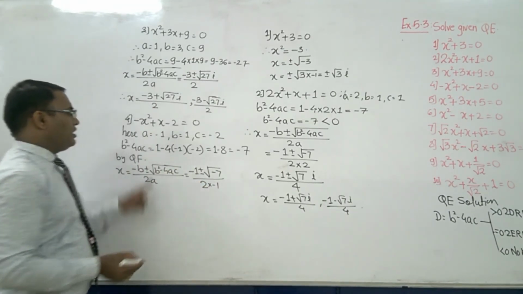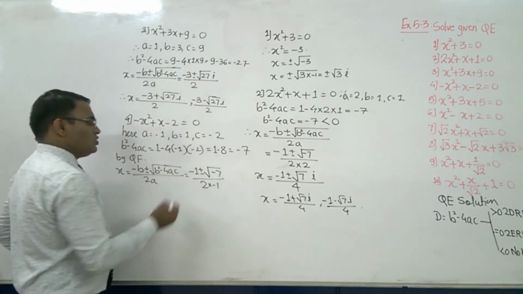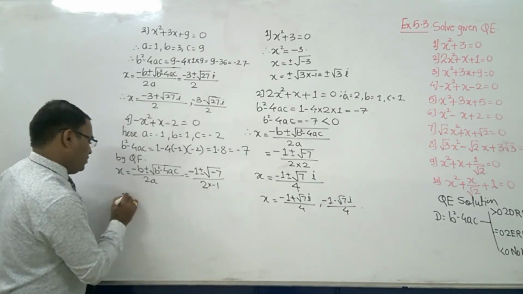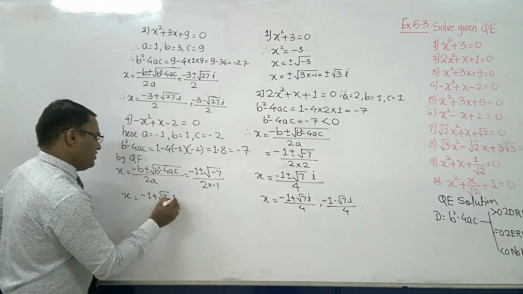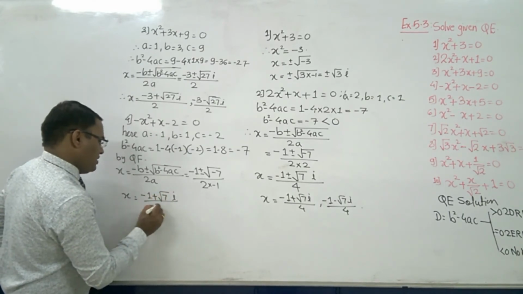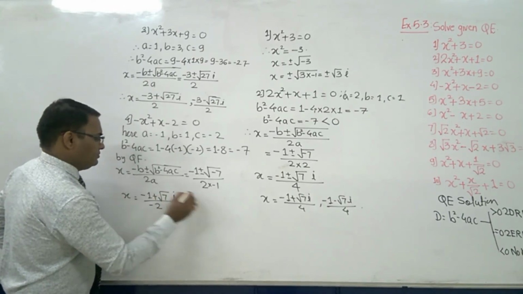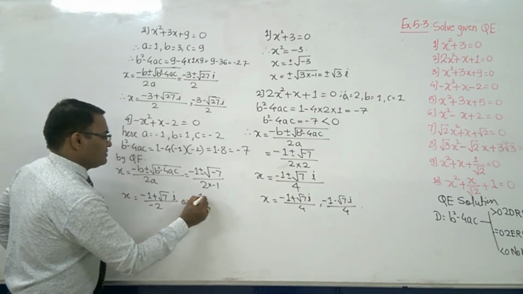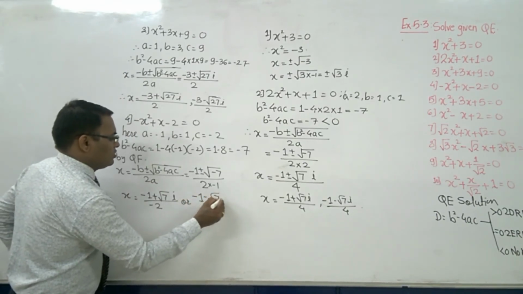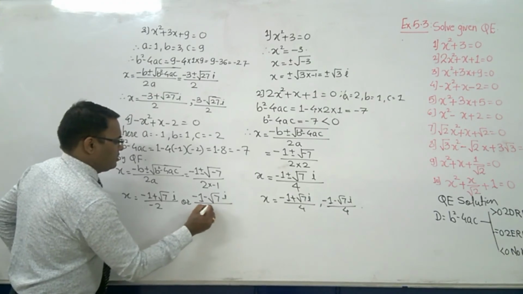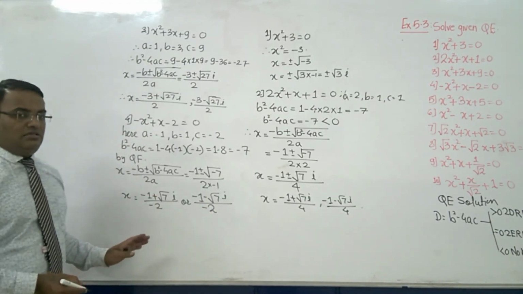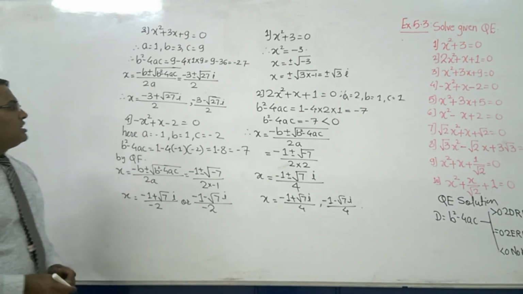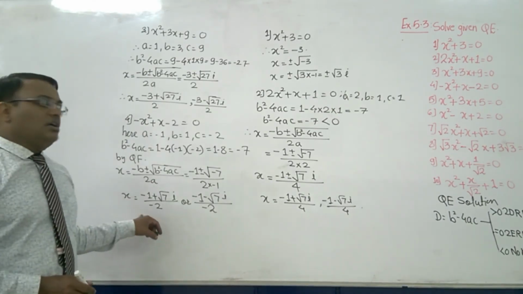Minus 1, because here it is minus 1. So therefore x is equal to minus 1 plus under root of 7i upon minus 2, or minus 1 minus under root of 7i upon minus 2. This minus minus will get cancelled. So these are the values of x.